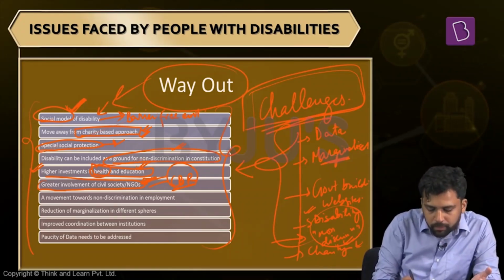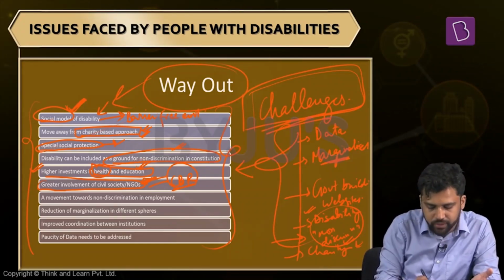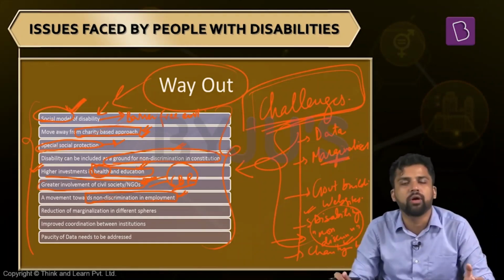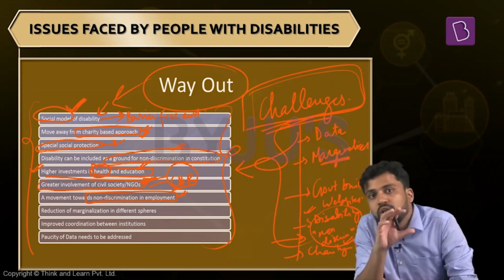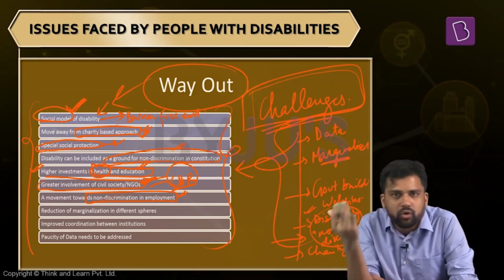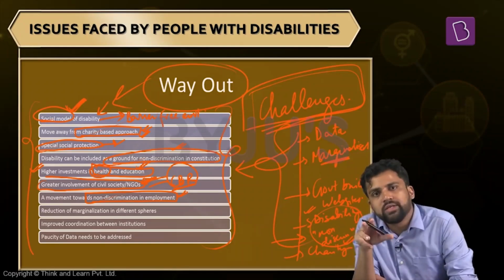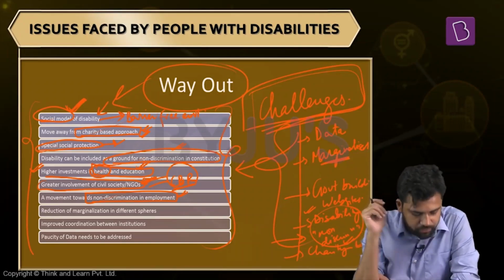We also need to promote participation of disabled members in the private sector. There should be a move towards non-discrimination in employment. In case there is an organization which has a fixed percentage of members from disabled sections, a good number from disabled sections, then we can give them some sort of incentive. So maybe some sort of tax incentive is provided to those organizations which have a fixed percentage of members from the disabled section. That can be advantageous for us.